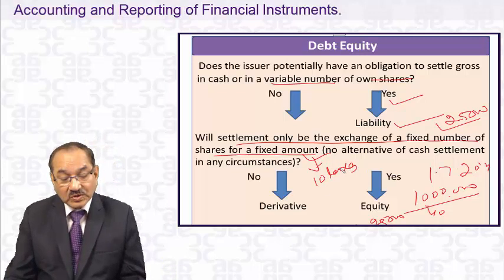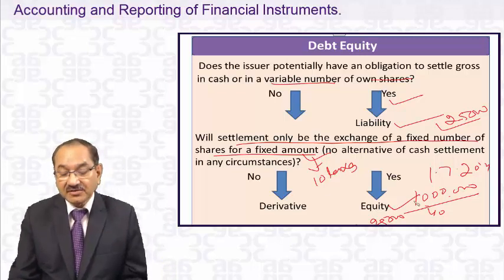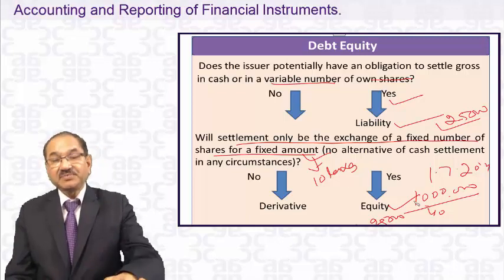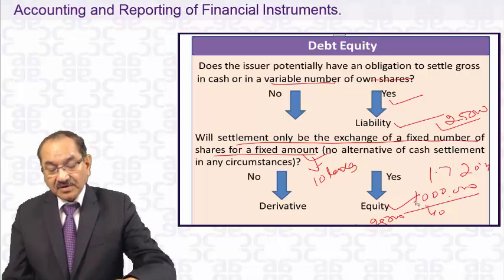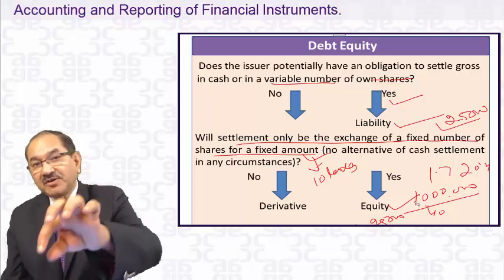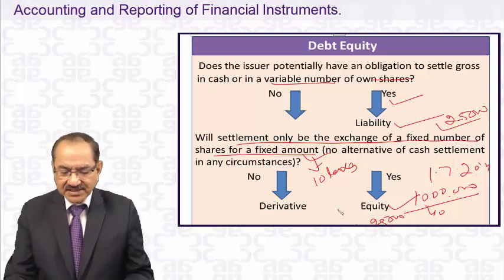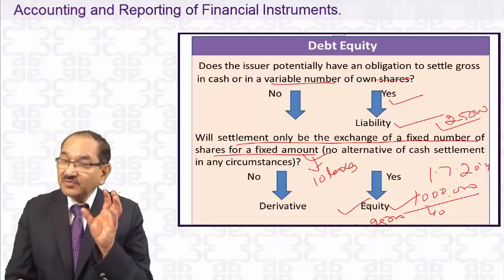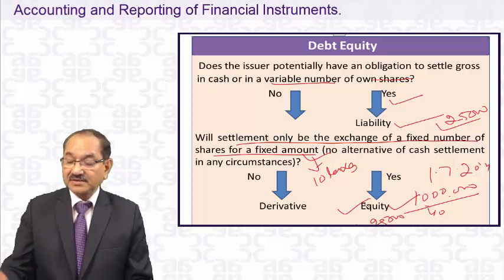If it was so, then it is equity, because everything was fixed: a fixed number of shares, 25,000, and a fixed amount, 10 lakhs. Yes, it is equity. So that is the way we have to distinguish between equity and liability.